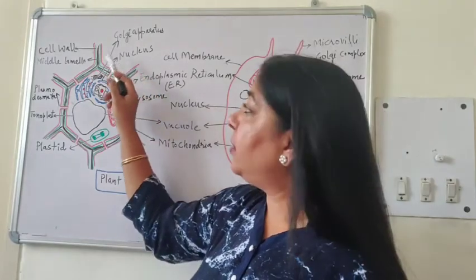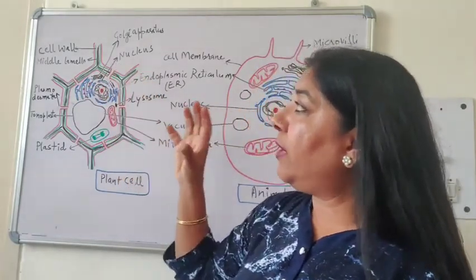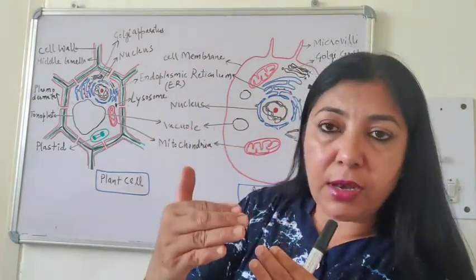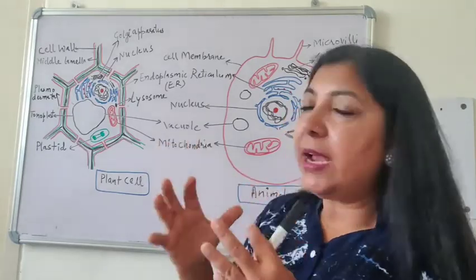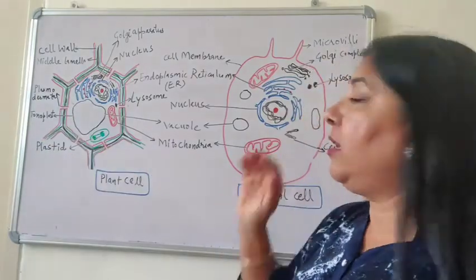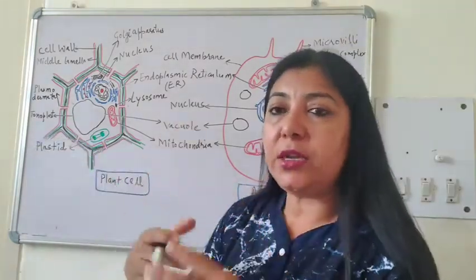Now look at this diagram very carefully. In the structure of this membrane, there are the cell wall and cell membrane. And these plant cells are attached to each other. They are not suspended as in the case of animal cells.